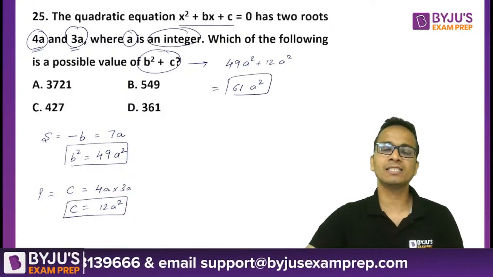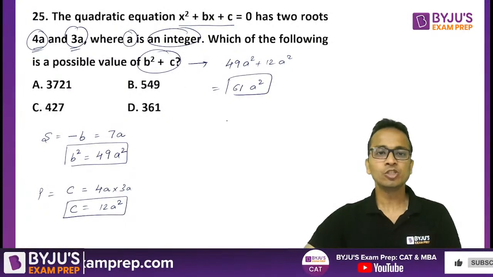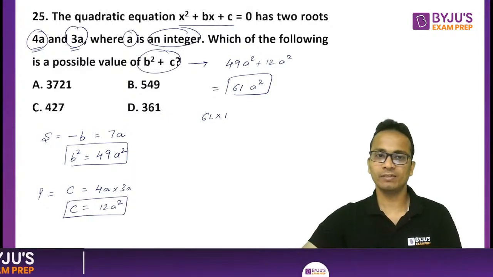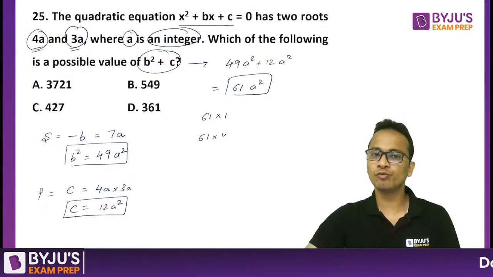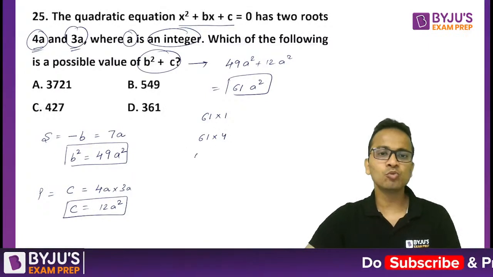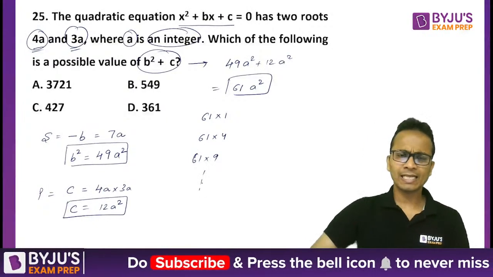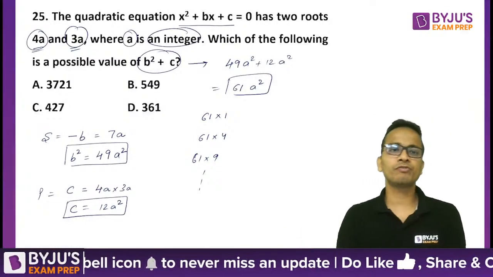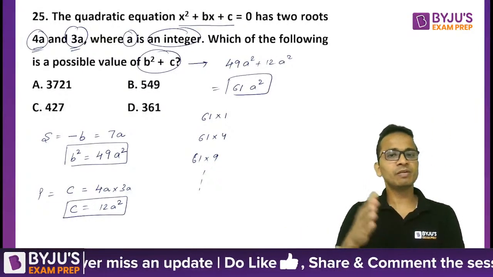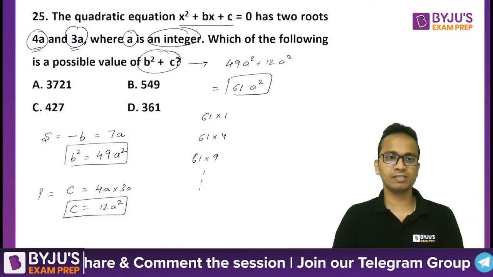A is given as an integer, so a can be 1, a can be 2, a can be 3. So if a is 1, the value of this expression will be 61 into 1. If the value of a is 2, it will be 61 into 4. If the value of a is 3, 61 into 9, and so on. So I can say that it will be a perfect square multiple of 61. So 61 multiplied by a perfect square can be the possible value of b square plus c.